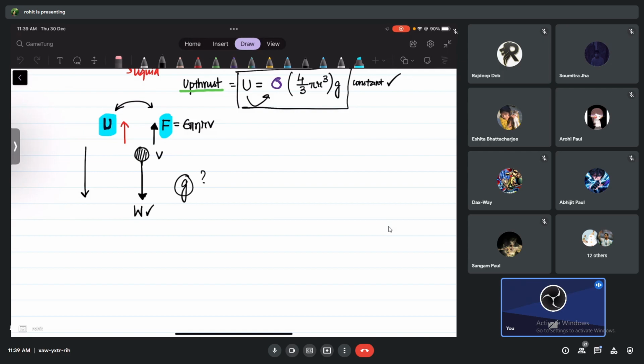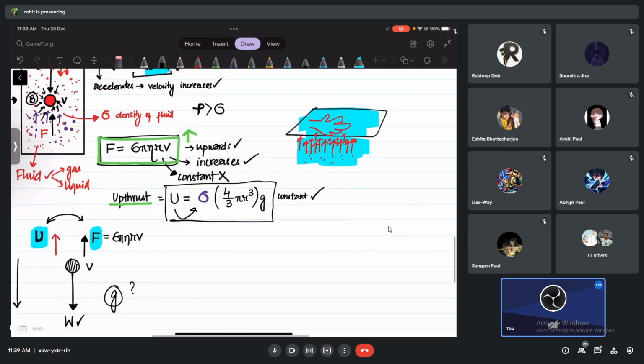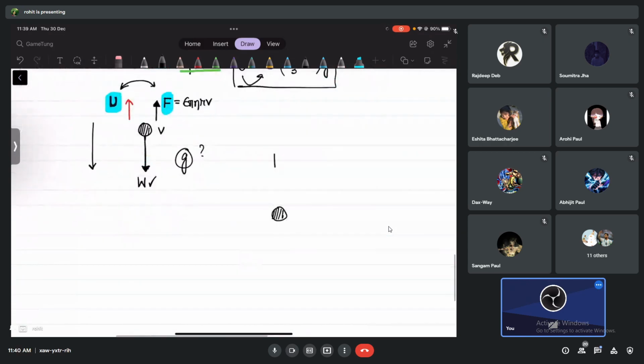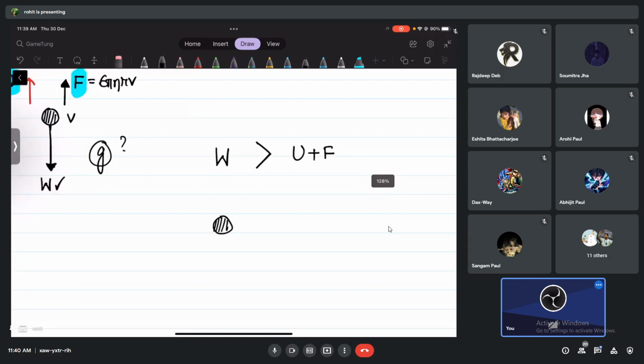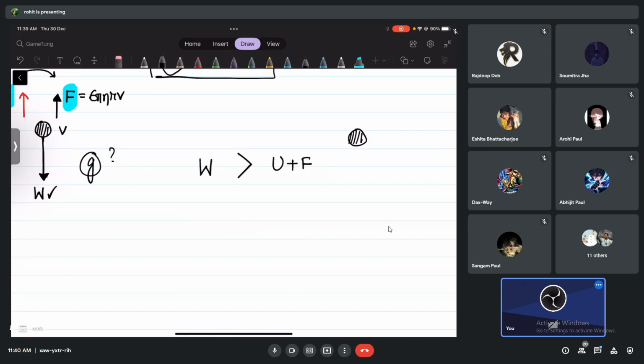Now think about this. Suppose I just dropped it. It's going to go down, accelerate, and as it goes down and down, something is increasing continuously. What is that? Velocity. So your viscous force will continuously increase. I'm going to write an equation. Look at this: W, then you have U plus F. At the beginning, do you agree this is going to be greater than that? Yes, sir. Why? Because the object accelerates. In which direction?